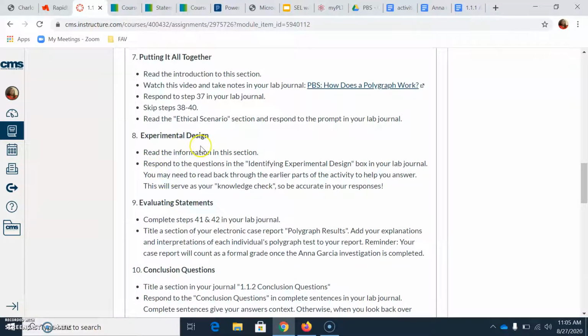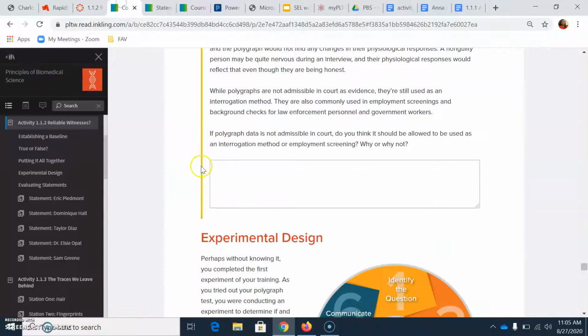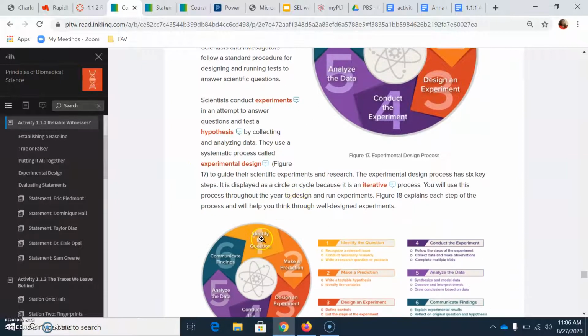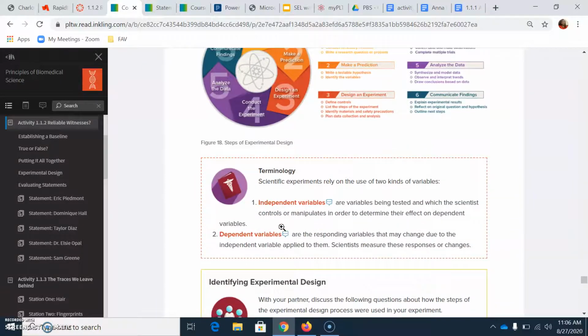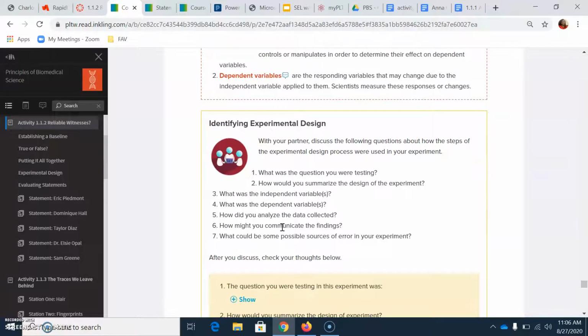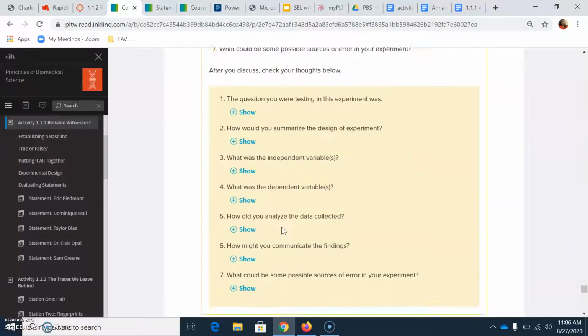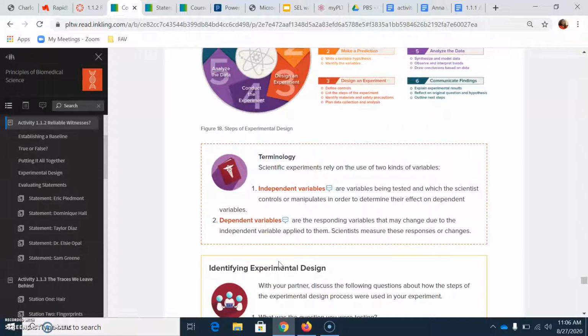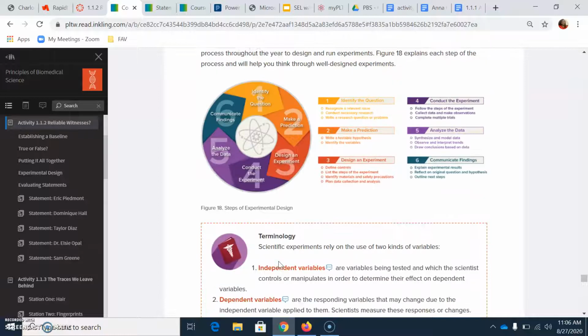Step 8, you're just reading the experimental design information. You're going to respond to the questions in the Identifying Experimental Design box in your notebook, and you may need to read back through earlier. If you go down to the experimental design, you're going to read through this, get a grasp of what experimental design is, and respond to these 7 questions in your lab notebook, well, in your PLTW notebook.